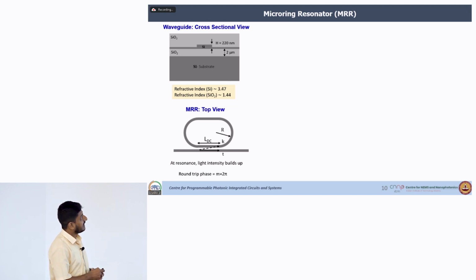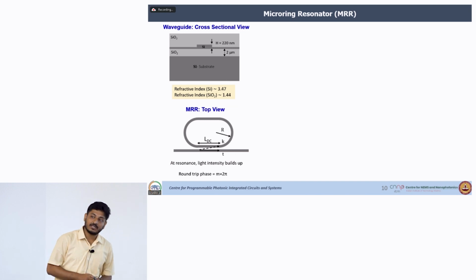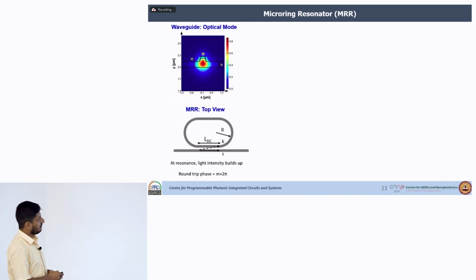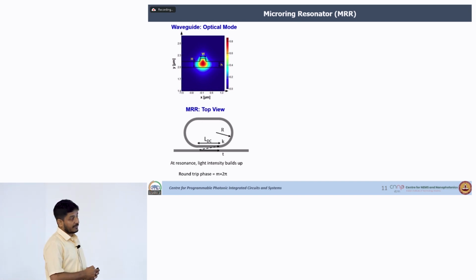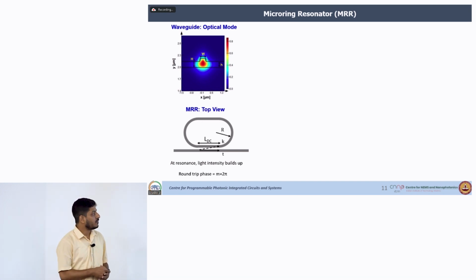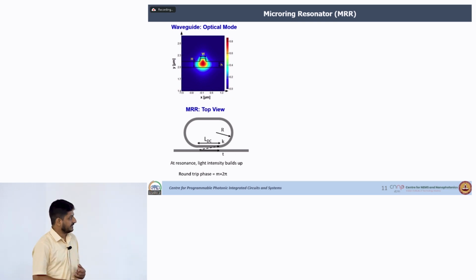So, we can have the light guidance here through the total internal reflection. So, you can have your optical mode here. Now, this is for a waveguide. So, we can make a resonator kind of structure through this waveguide such that at resonance we can have an intensity build up inside, because what we want is a larger pump such that we can excite the Chi3.